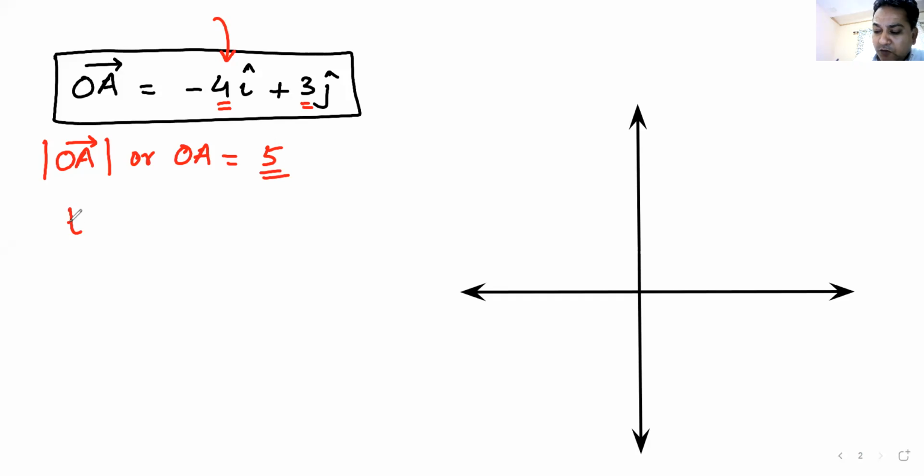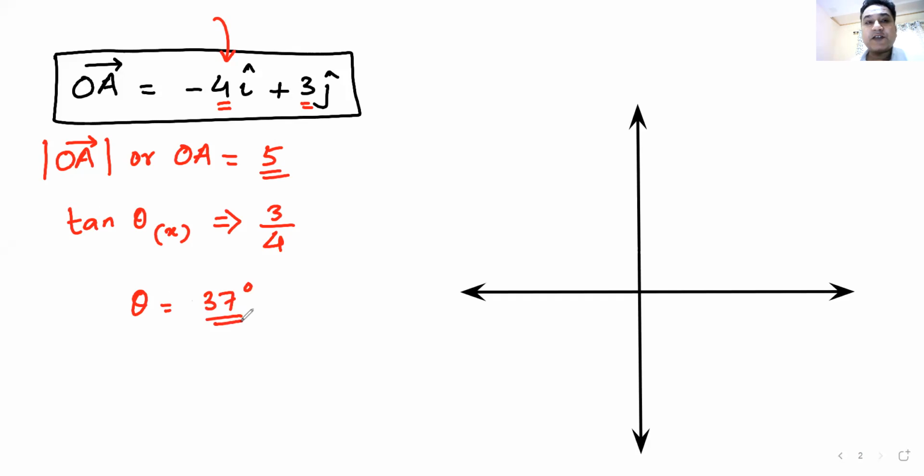Now I find the angle. Tan theta is with the x-axis, and for the x-axis you have to divide y by x. Y is 3, x is not minus 4, it is 4. So theta with the x-axis becomes tan inverse of 3 by 4. Tan inverse of 3 by 4 is 37 degrees.